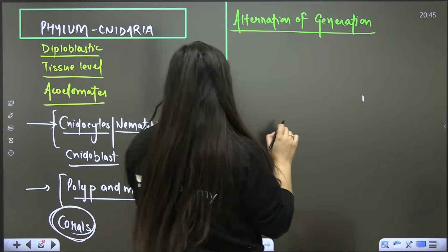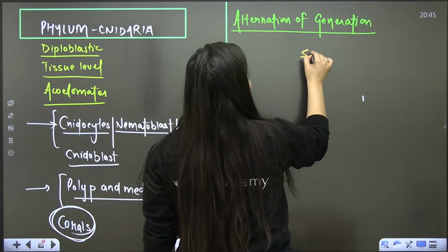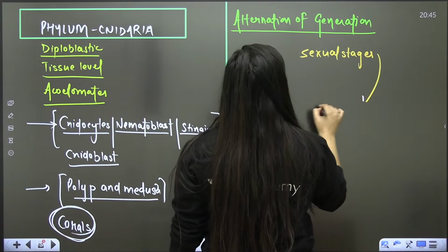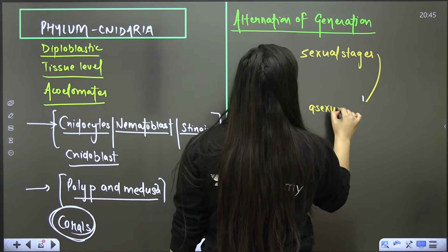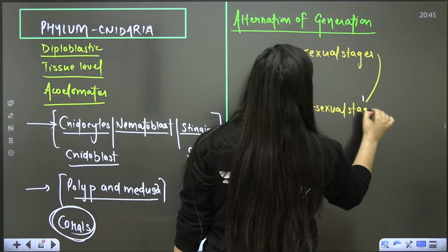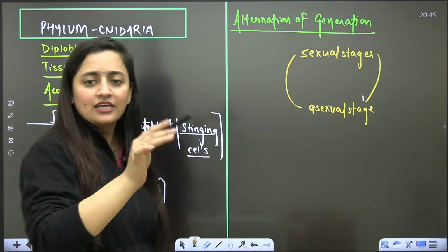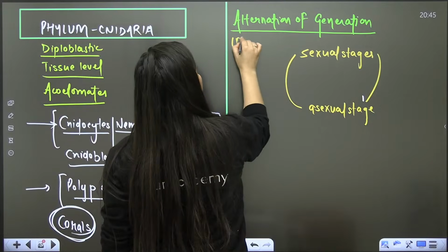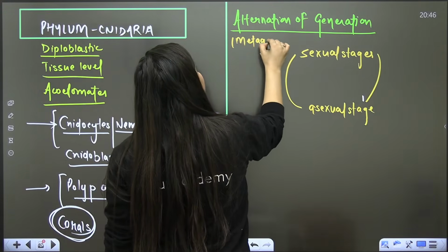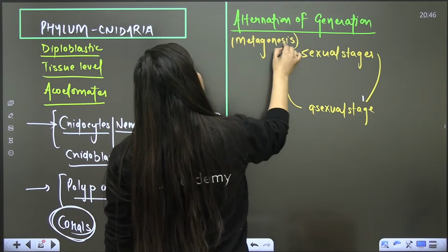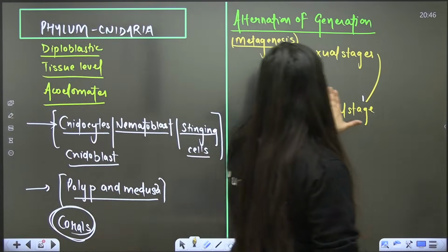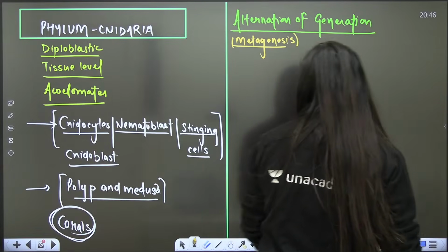Here in this particular animal, you will see that in their life cycle, sexual stages and asexual stages alternate. This is the alternation of generation, and we also use the word metagenesis for that.